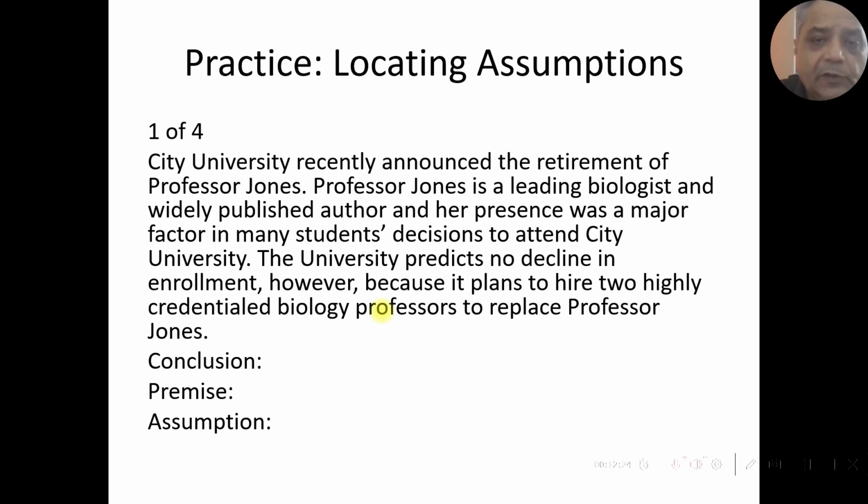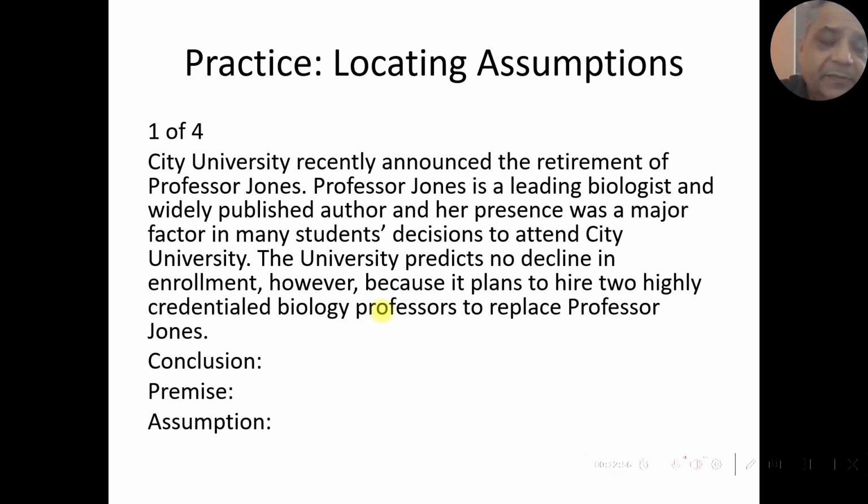We have learned in earlier lectures that a conclusion can also be in the form of a prediction. And the word because indicates the reason for the conclusion. Therefore, the statement after because is the premise. So it plans to hire 2 highly credentialed biology professors to replace Professor Jones is the reason for the university's confidence that there will be no decline in enrollment. So therefore it is the premise. Now we have to work out the assumption.